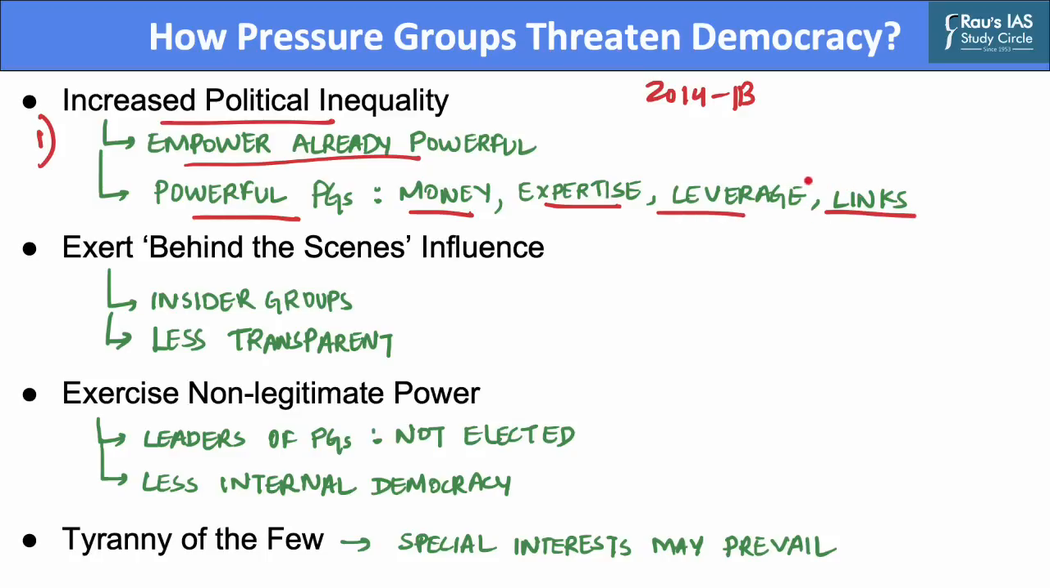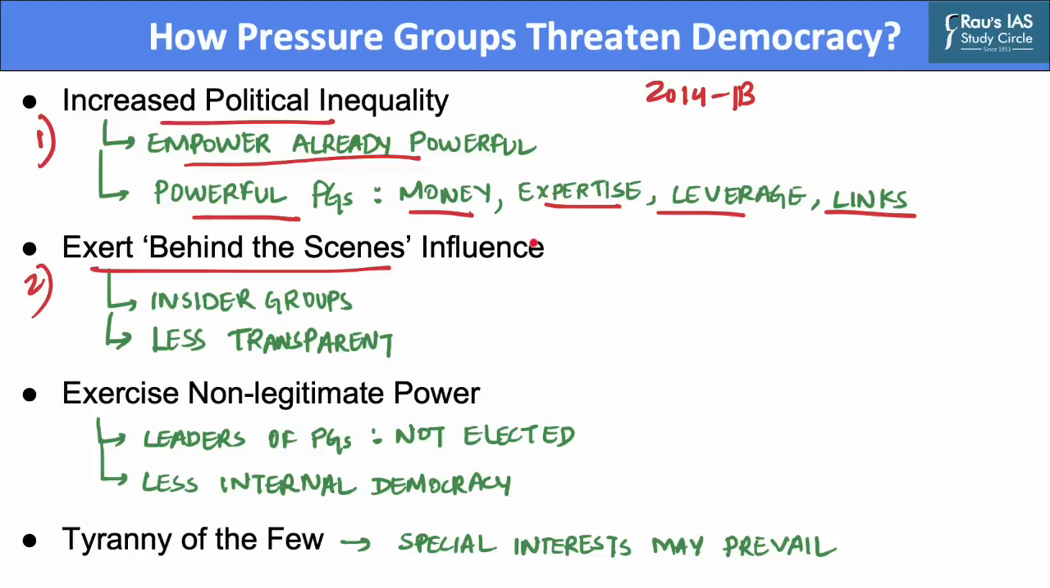The second criticism that such pressure groups face is that they exert behind the scenes influence on government policy. Regardless of which groups are the most powerful, pressure groups' influence is exerted in a way that is not subjected to much scrutiny or public accountability. They usually exert influence behind closed doors.